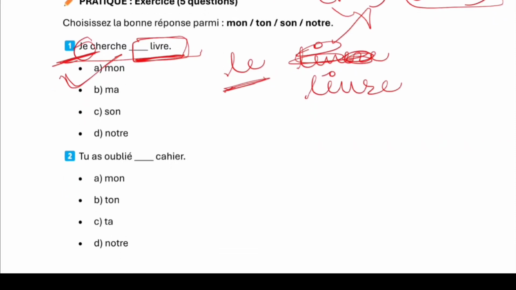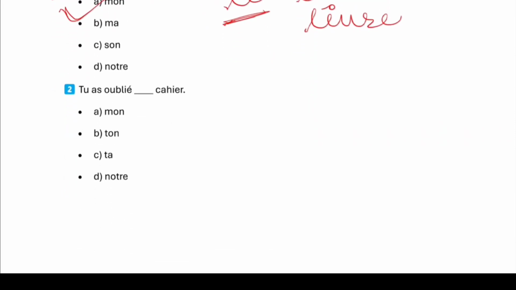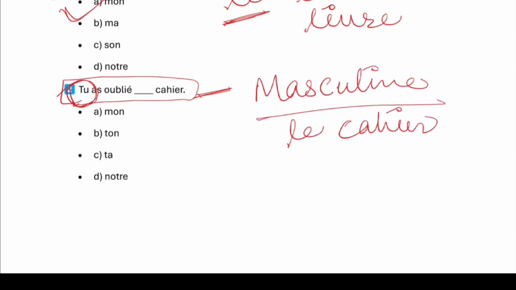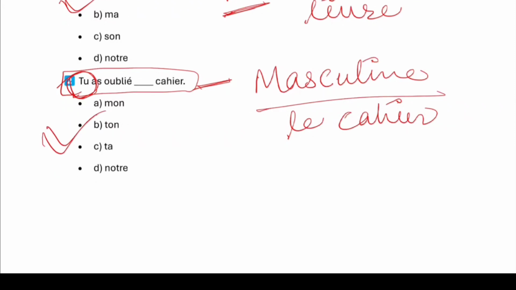Masculine, singular because there is just one book. Next, tu as oublié des cahiers. You have forgotten your notebook. Again, the gender of cahier is masculine, le cahier. And here the subject is tu. So the correct answer will be ton cahier.